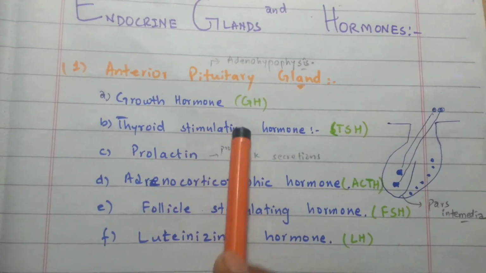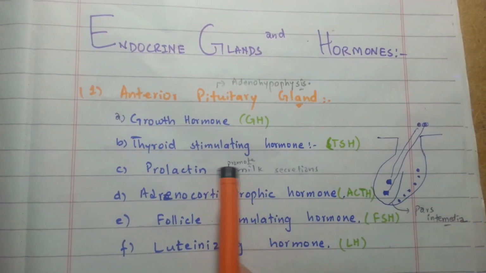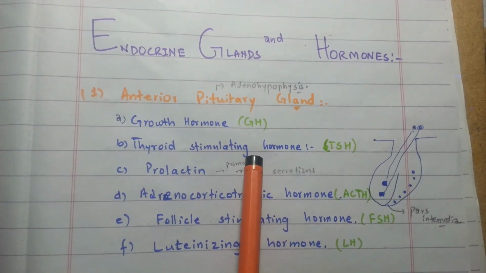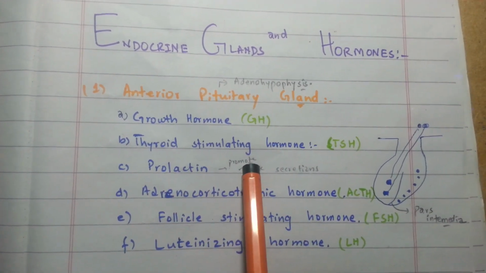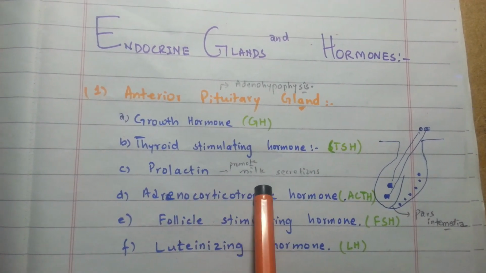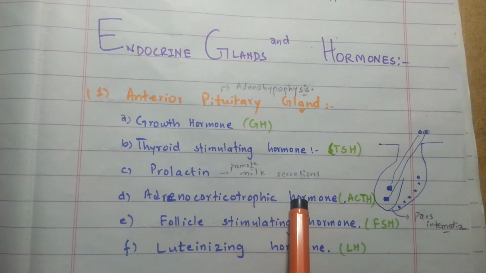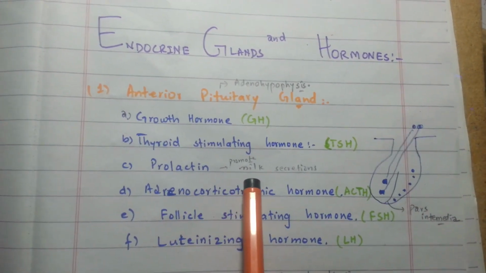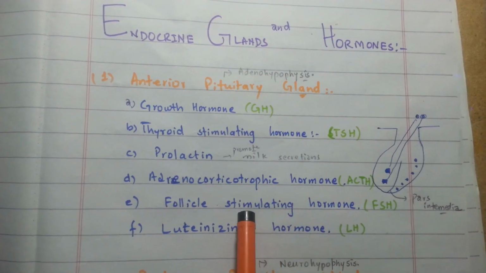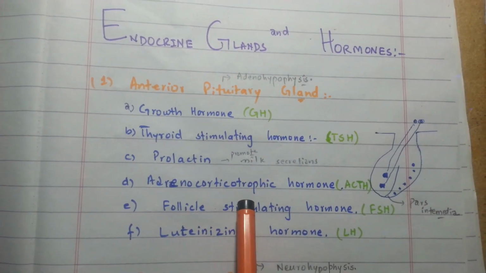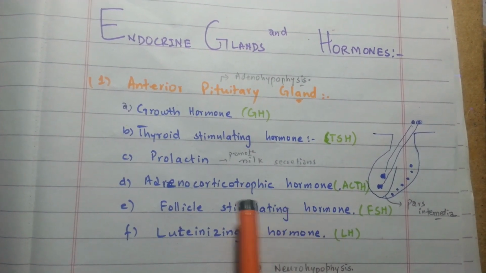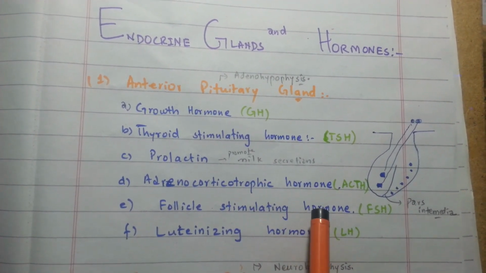The growth hormone plays a role in body growth. It stimulates body growth and stimulates secretion of IGF. The thyroid stimulating hormone stimulates the production of the thyroid hormones by the thyroid follicle cells. Prolactin promotes milk secretion. Adrenocorticotropic hormones, which are also called corticotropins, stimulate the production of glucocorticoids and androgens by the adrenal cortex.